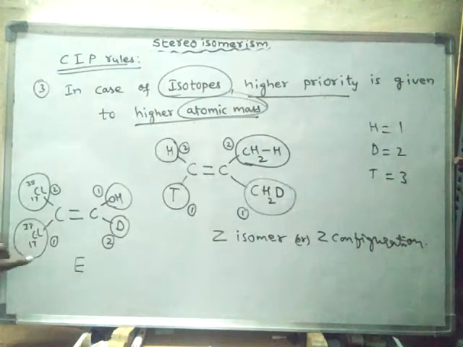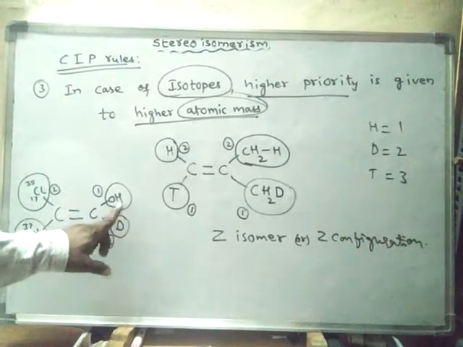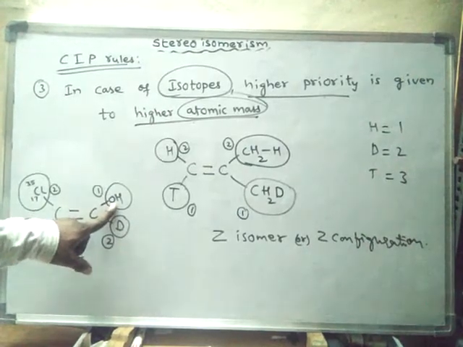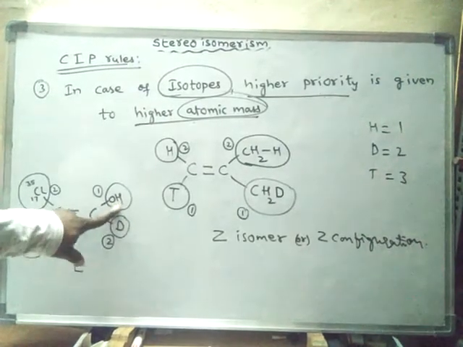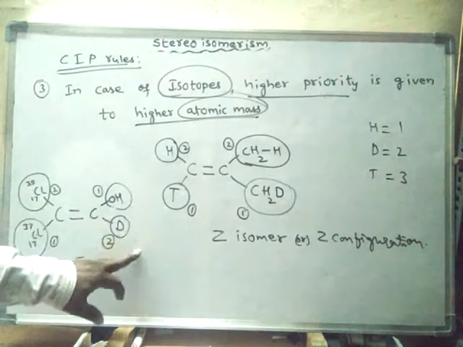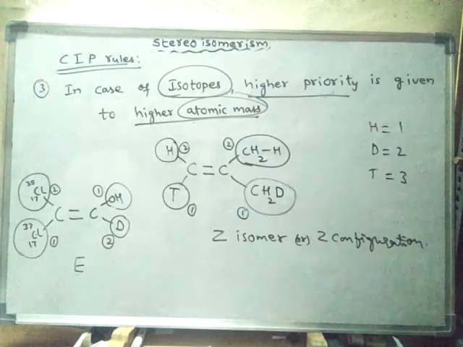Here, this is given more priority than this one. Of course, here deuterium is present, but before hydrogen, oxygen is present, and oxygen has more atomic number. Hence, in this case the concept of isotopes does not work, but here the concept of isotopes will work.